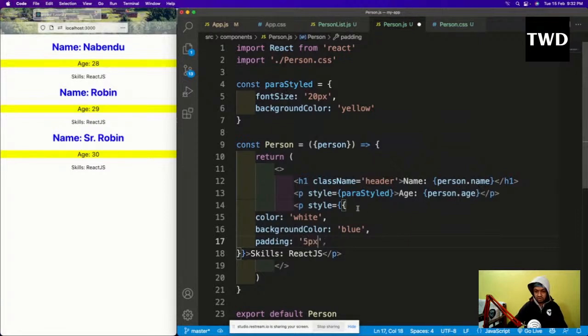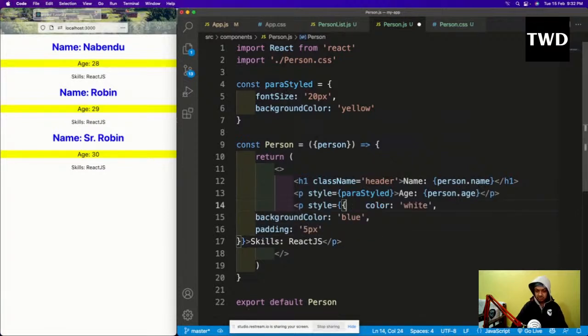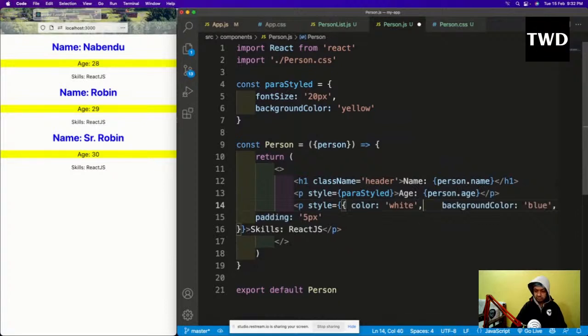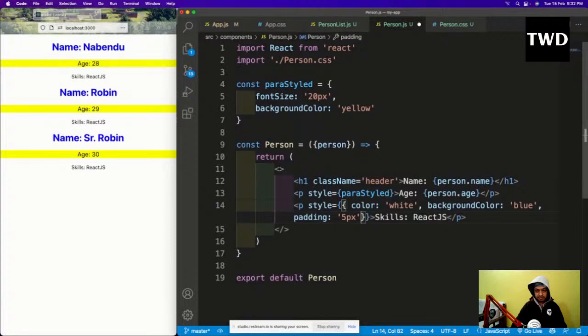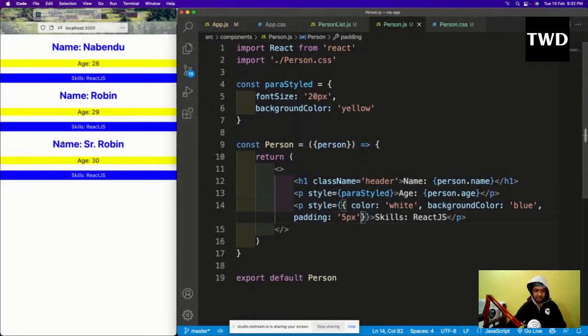But we generally don't do it like this, in one line, and it looks really bad. If it has at least three things, it looks really bad, as you can see. So I'll save it, and it is done directly like this. So this is the other way to do it.